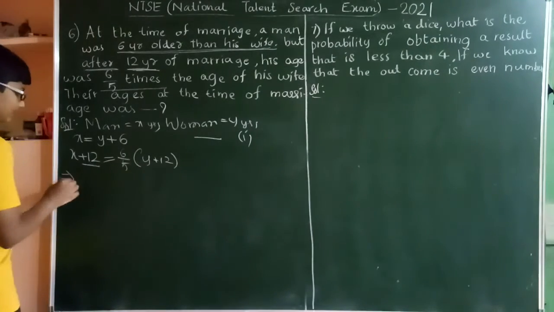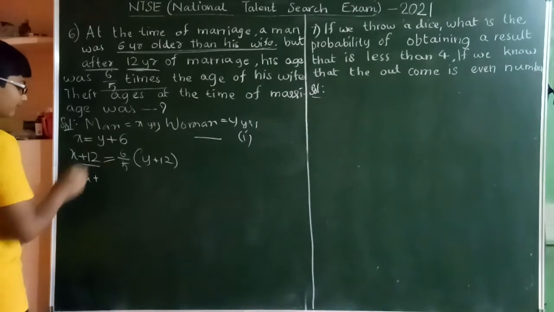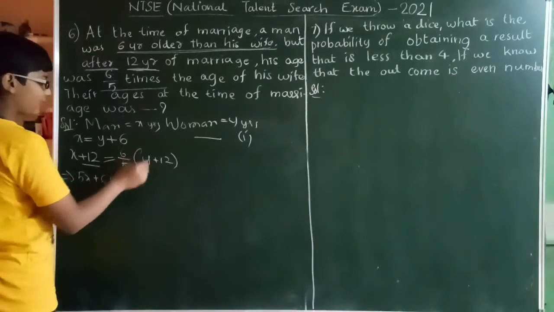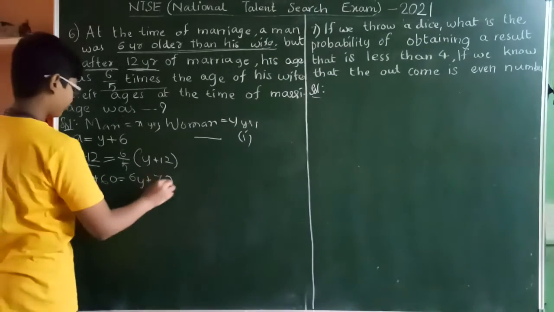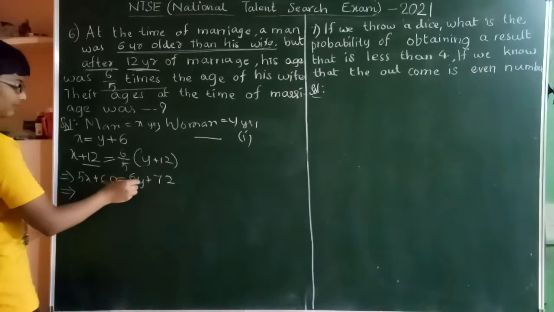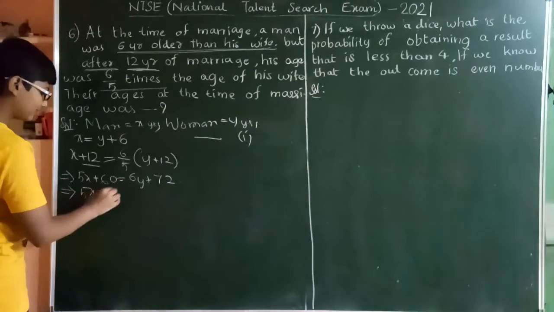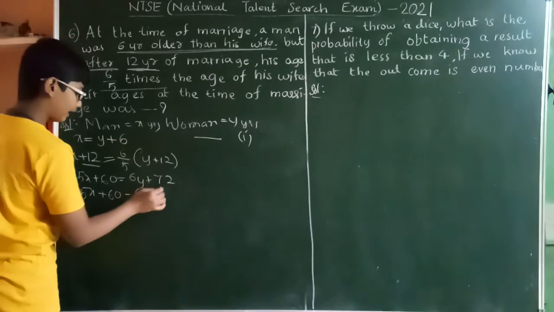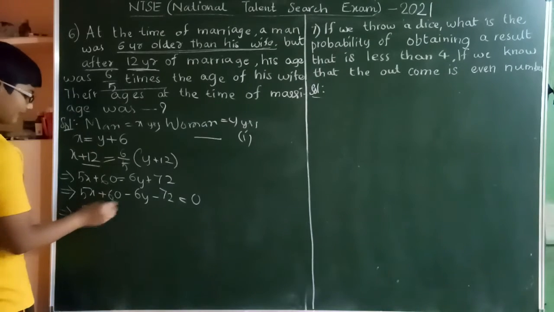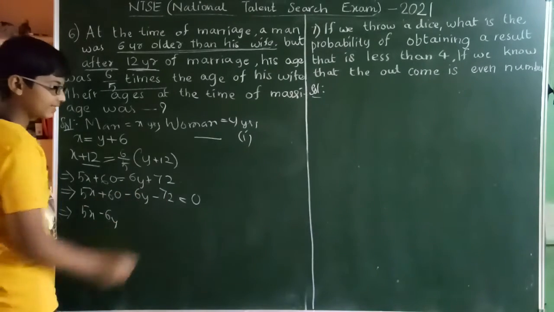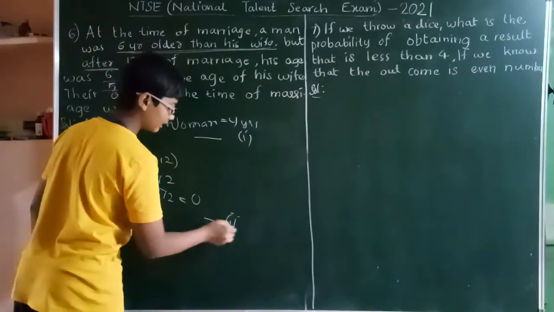Okay, solving this. Send the 5 to the LHS: 5x plus 5 twelves are 60, and 6 of Y plus 12 is 6y plus 6 into 12 is 72. Send this 6y plus 72 to the LHS. 5x plus 60 minus 6y minus 72 is equal to 0. 5x minus 6y plus 60 minus 72, that is minus 12, is equal to 0. Let this be equation number 2.